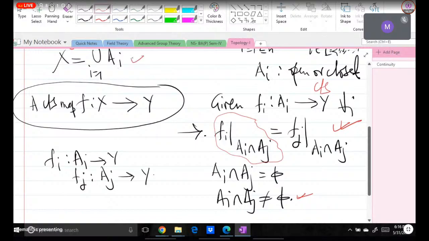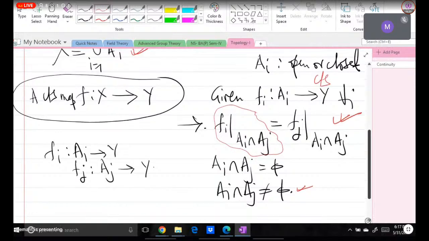Second one is that their union is equal to the whole of X. And if for some A_i and A_j their intersection is non-empty, and we restrict to their intersection, then these two maps should be equal. Okay.